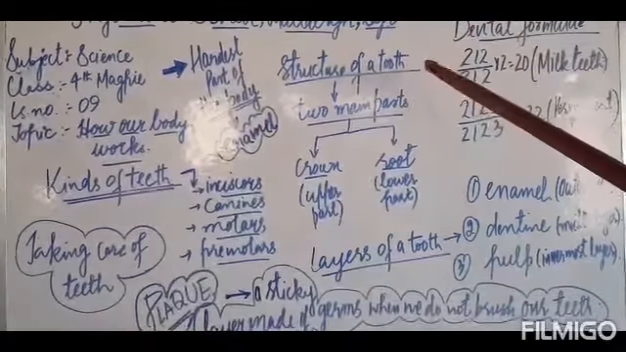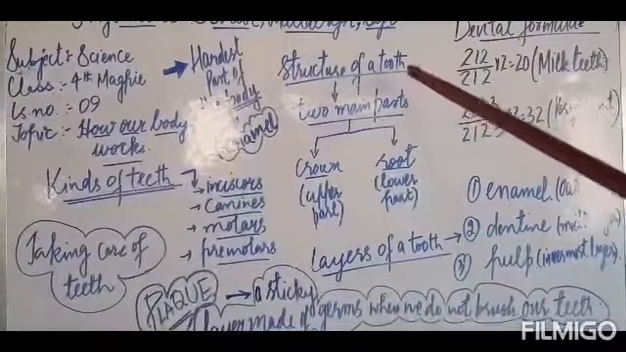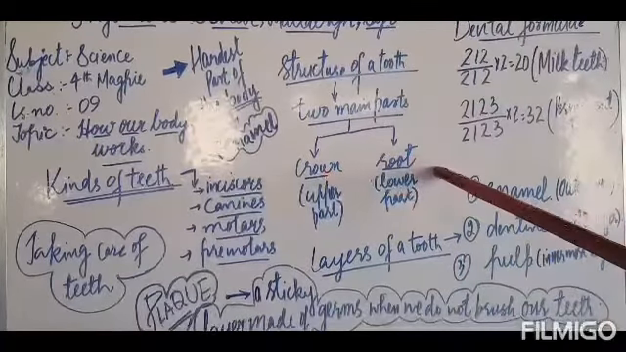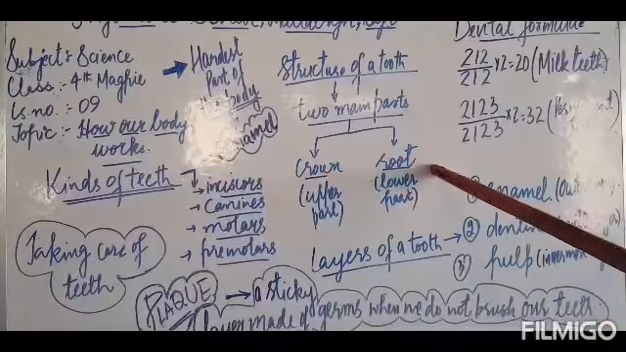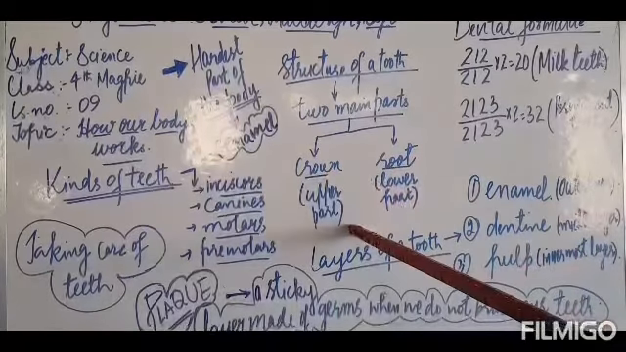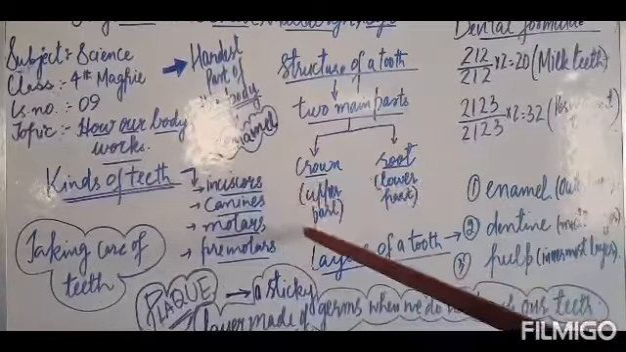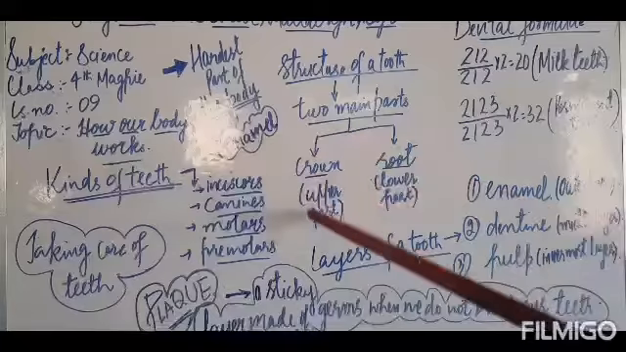Now we will learn about the structure of a tooth. Each tooth has two main parts. One is the crown and the second one is the root. The crown is the upper part of a tooth. You can see this crown. It is present above the gum.